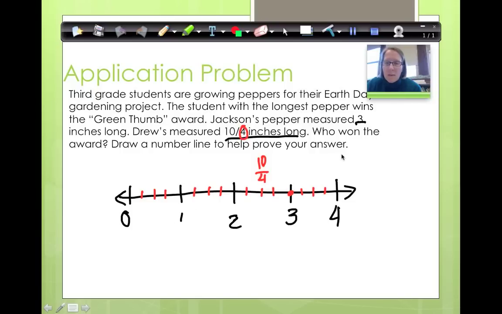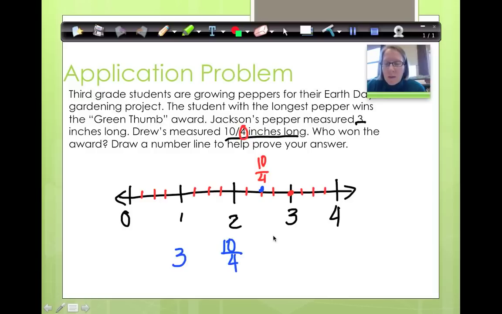Well, let's make Jackson blue. No, Drew. Drew would be blue. So 10/4 is here. Jackson's is here. Looking how far away it is from 0, when I measure it, which pepper is longer, Drew's or Jackson's? Well, clearly Drew's. We can see right here, can't we? Okay, so we need to write 3 and 10/4.